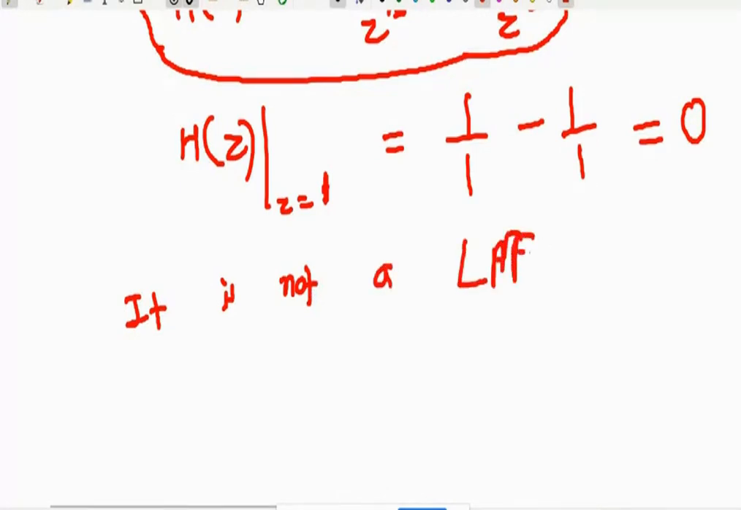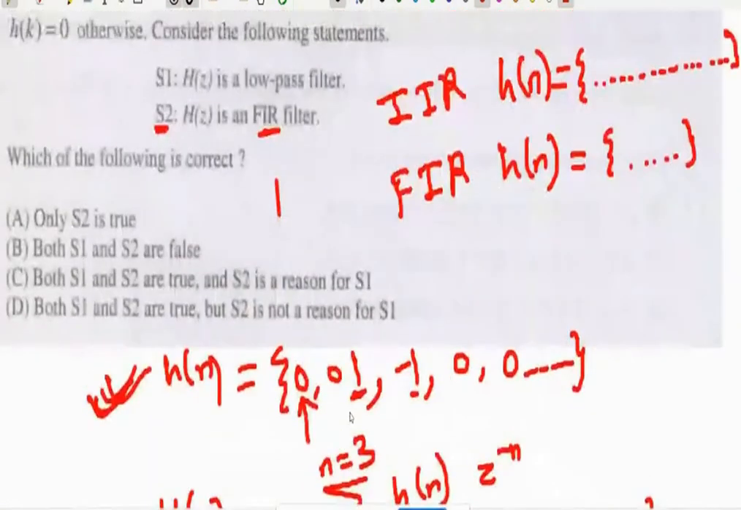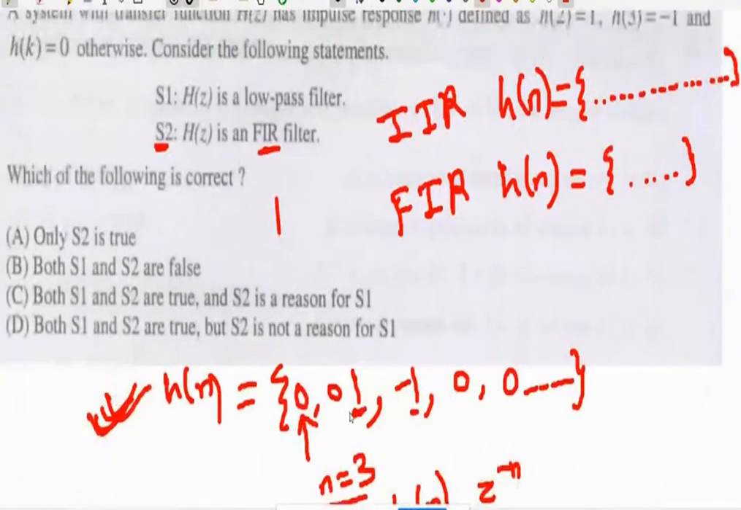So then which filter is this? Let's put z equal to minus 1 and see. Our problem is solved here: it is not a low pass filter, then it has a finite impulse response, it is an FIR filter. For h of n is finite, that's why it is a finite impulse response. It is not a low pass filter. So the correct answer is option A. Only statement 2 is true.